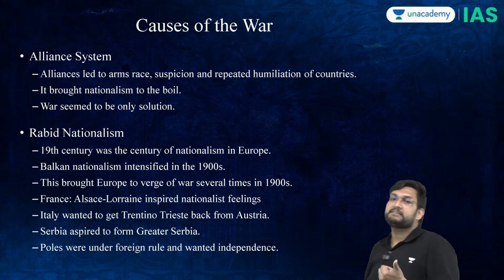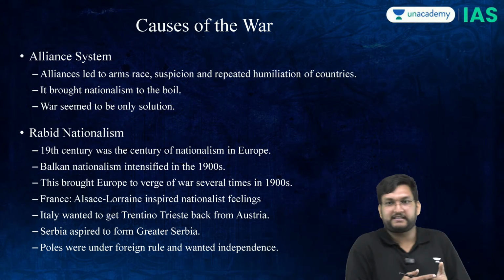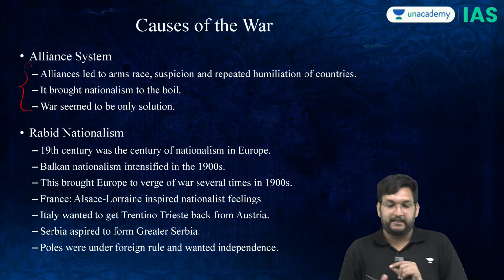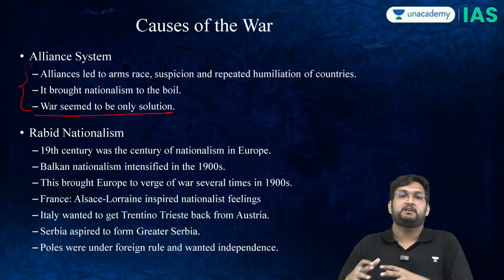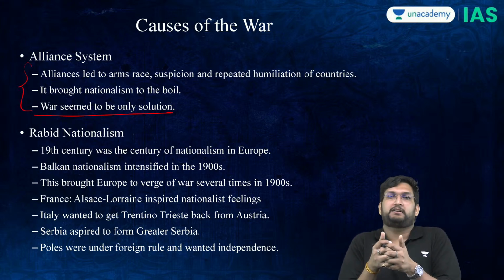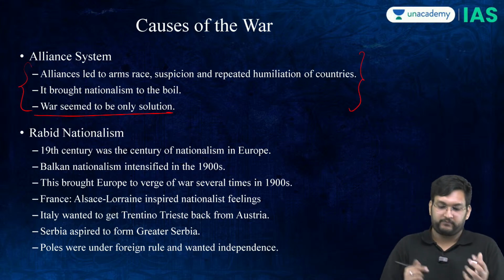Thereafter, the alliance system of the European sector was something which did not work well, wherein only war was the solution: secret alliances, too much anxiousness, too many threats to one another. Therefore, it increases suspicion.